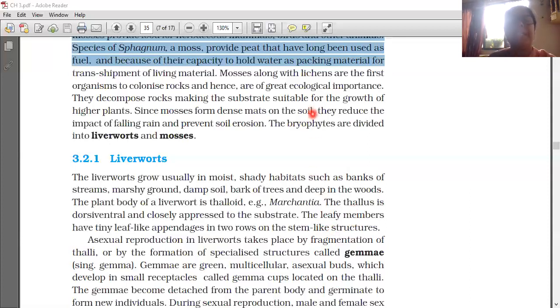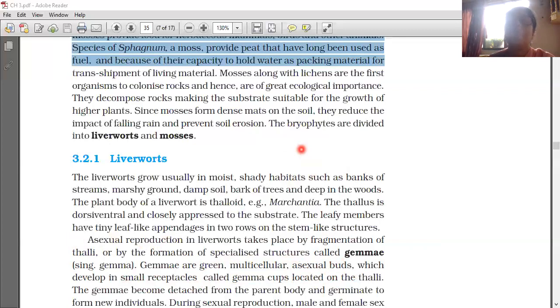So today in this session we learned about the bryophytes. They are called amphibians of the plant kingdom because they can live in soil but need water for sexual reproduction. They occur in damp, humid and shaded localities. Sex organs in bryophytes are multicellular. The male sex organ antheridium produces biflagellate antherozoids. The female sex organ archegonium is flask-shaped and produces a single egg.